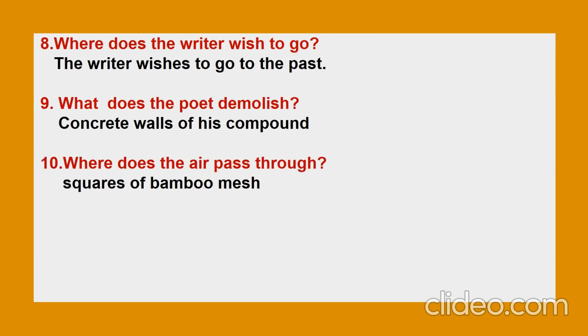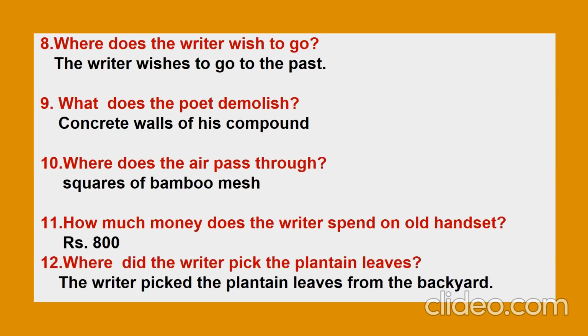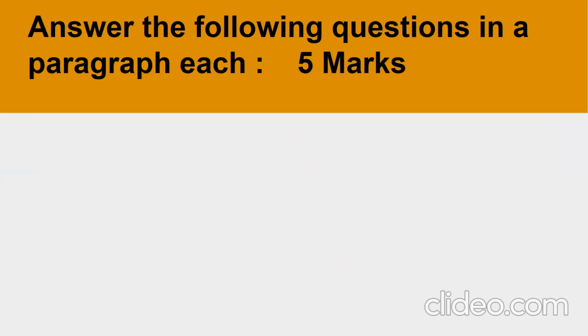Question number 10, where does the air pass through? The air passes through the squares of bamboo mesh. Question number 11, how much money does the poet spend on old handset? He spends only 800 rupees for his old handset. Then we have question number 12, where did the writer pick the plantain leaves? He picked the plantain leaves from the backyard. So these are the 2 marks questions from this poem.